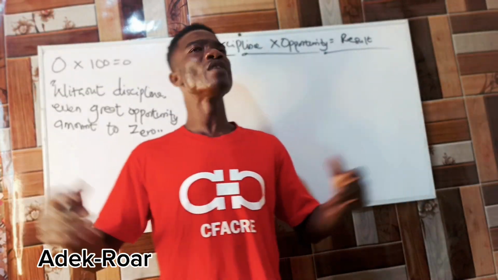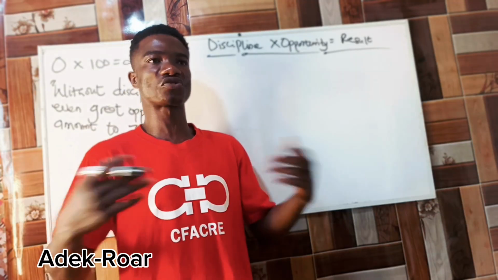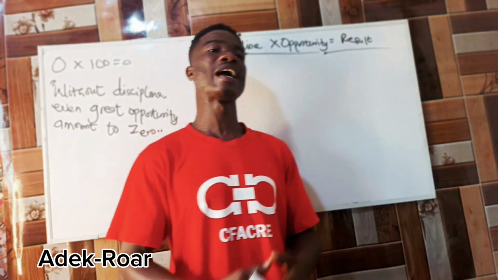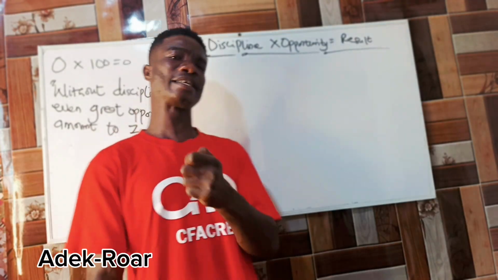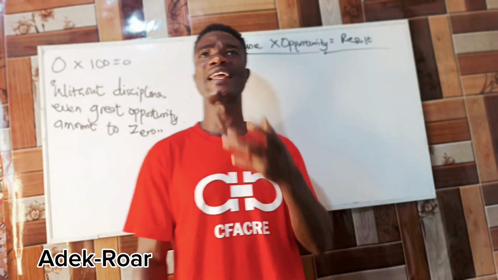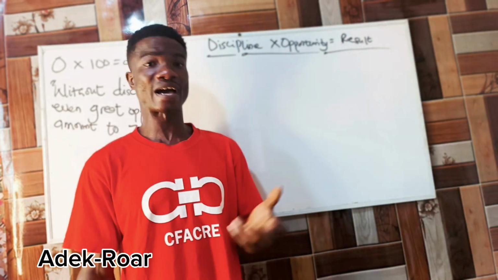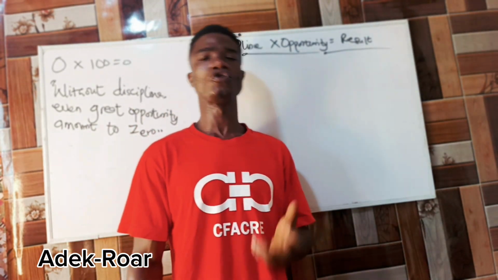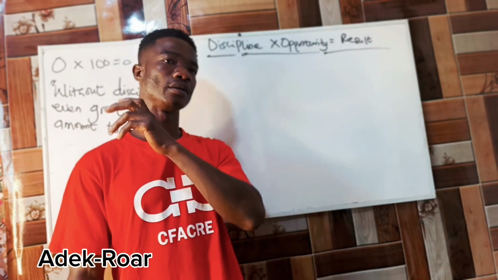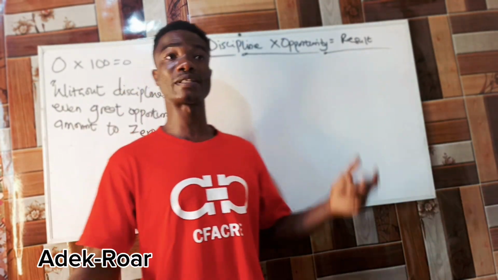Though there are great opportunities available, there are numerous resources, an abundance of resources available, but if you are not disciplined in acquiring all these resources, you can't produce anything. Your output will automatically be 0. So that's what it talks about.